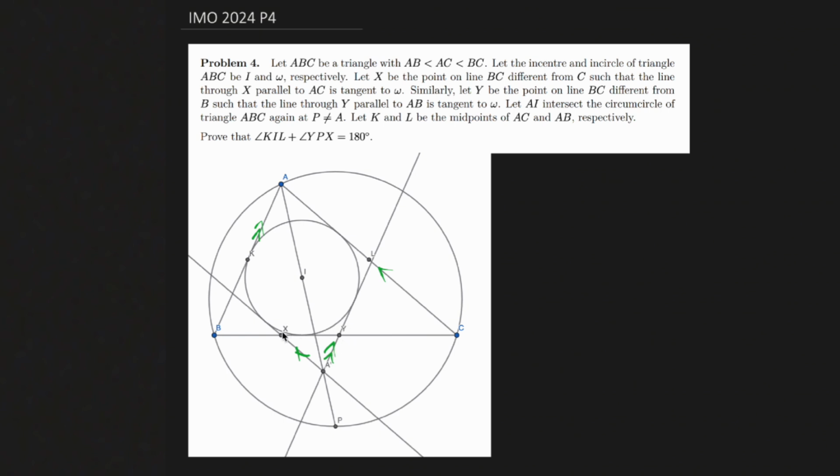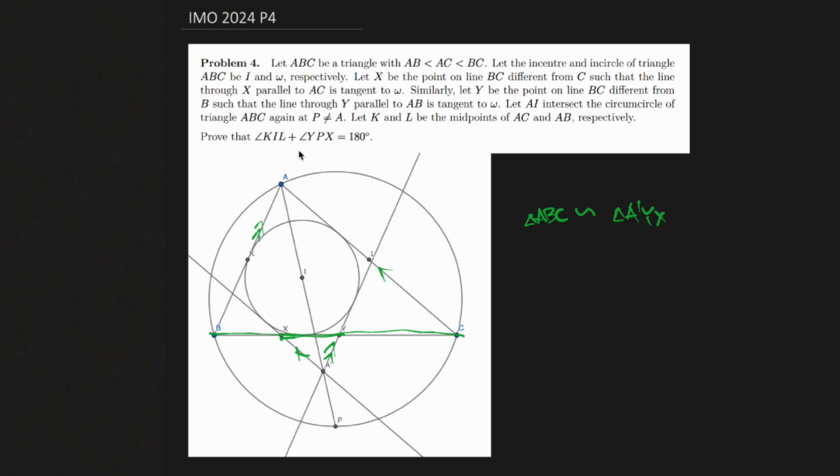Well, that's interesting because the line XY is just the line BC, so they're obviously parallel to each other. So we have that the triangle ABC and the triangle A prime YX, these 2 triangles, their sides are pairwise parallel. That means that these 2 triangles are similar, which is pretty nice.